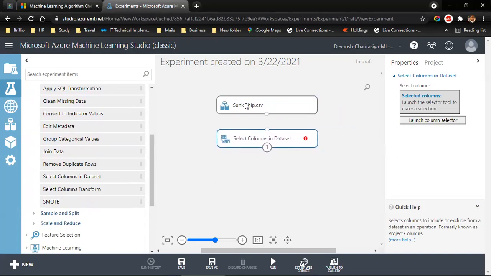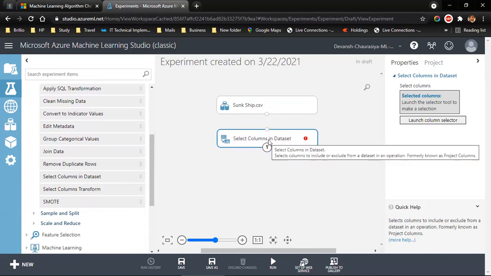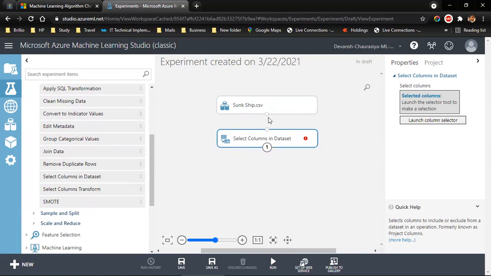Now this is my entire dataset, and this module will help me pick certain columns that I require. Now these are not connected. How will this module get the data? So I need to create a data pipeline. The easiest way to create a data pipeline here is you drag and connect to this. Right now, I have created a data pipeline, but data is not processed. To do that, I need to run it.